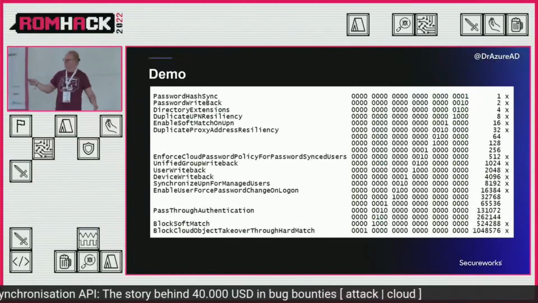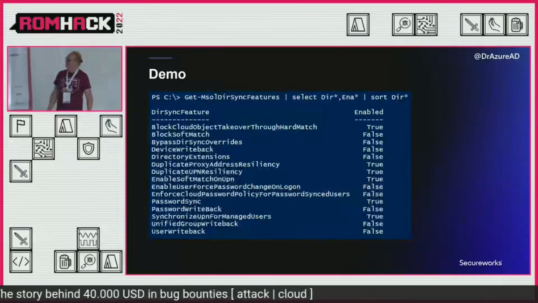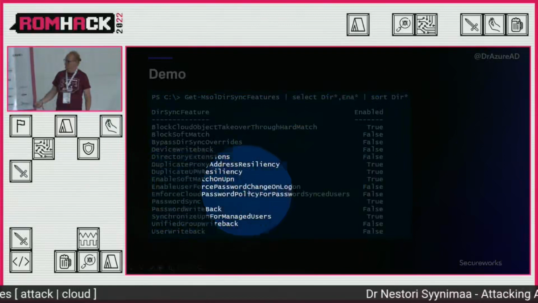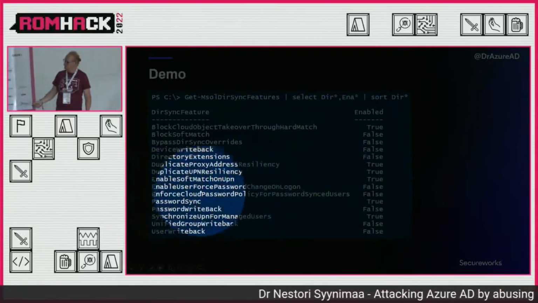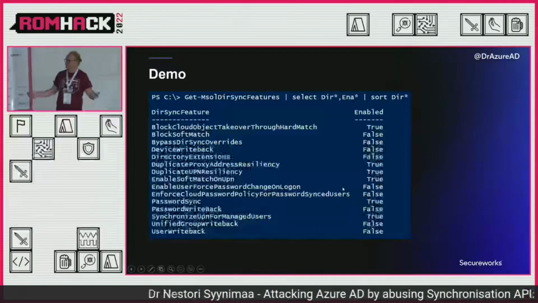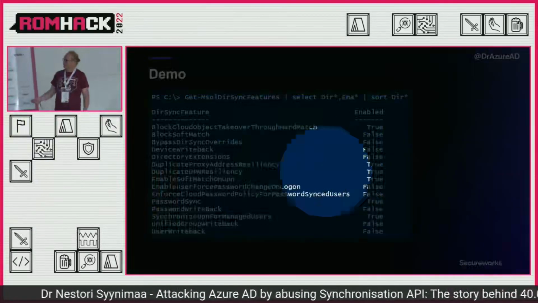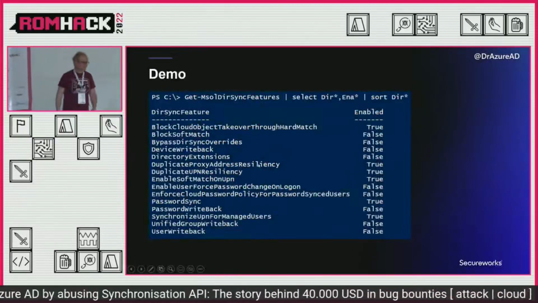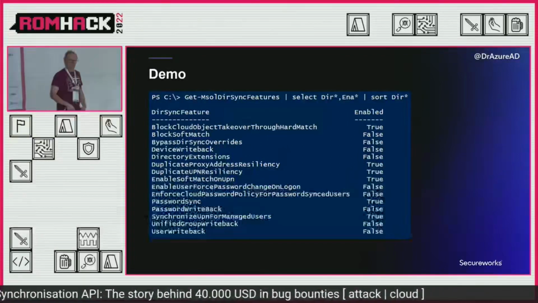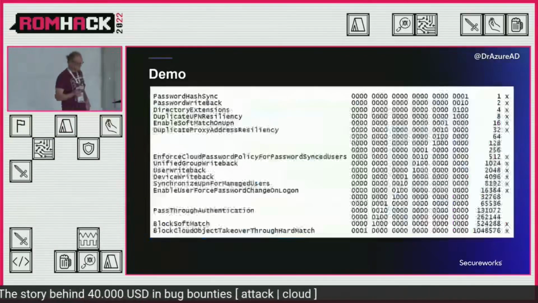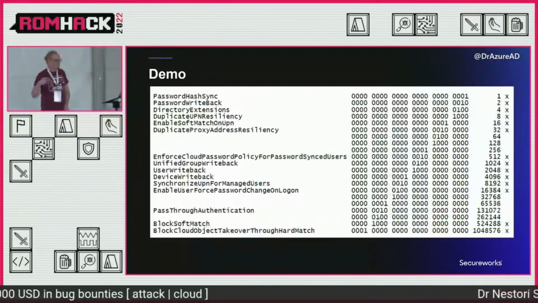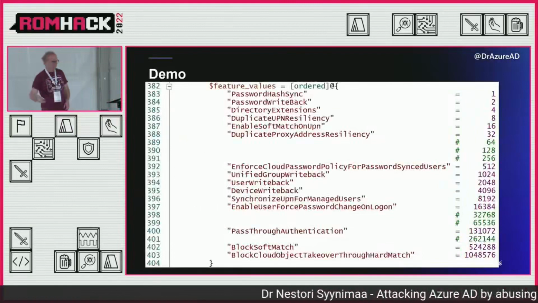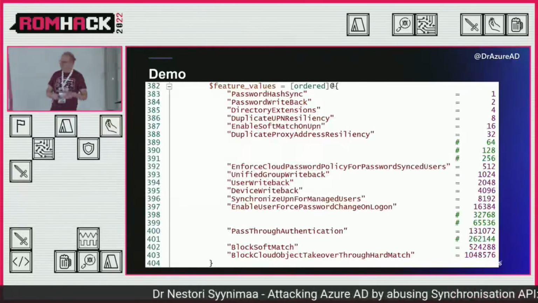And here are things that I haven't even tried. What does this mean? Enable cloud password policy for password sync use. I don't know what that means. Or what does UPN, duplicate UPN resiliency mean? I don't know, but I would assume that might break something, so I didn't even try that. But anyways, these were my notes about that, and then I implemented this stuff in AADInternals.